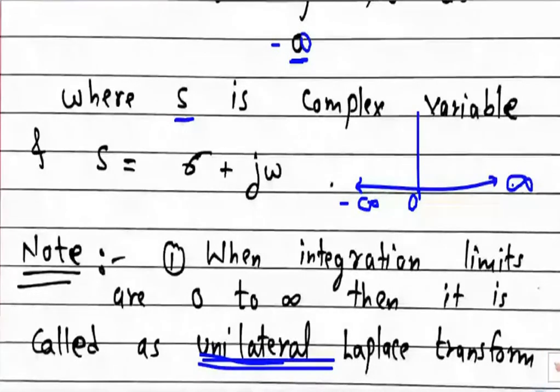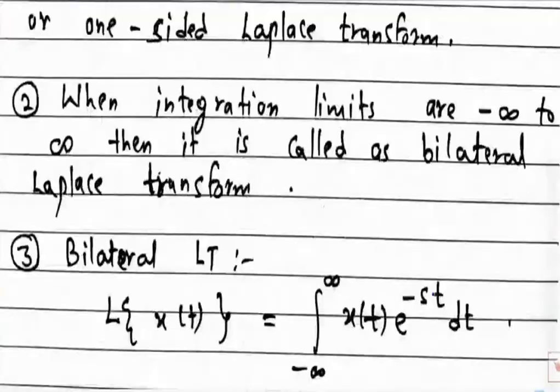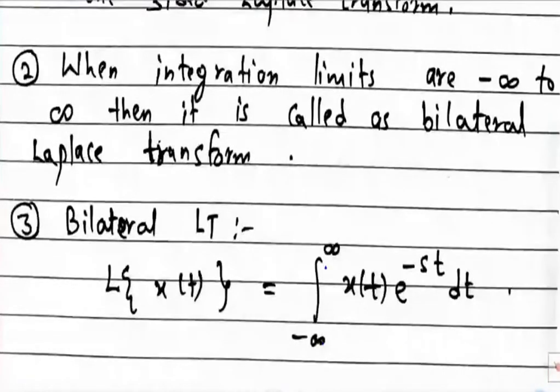So that is the second note. When integration limits are minus infinity to infinity, then it is called the bilateral Laplace transform. And this is the definition of the bilateral Laplace transform: integration from minus infinity to infinity of x of t e raised to minus st dt.